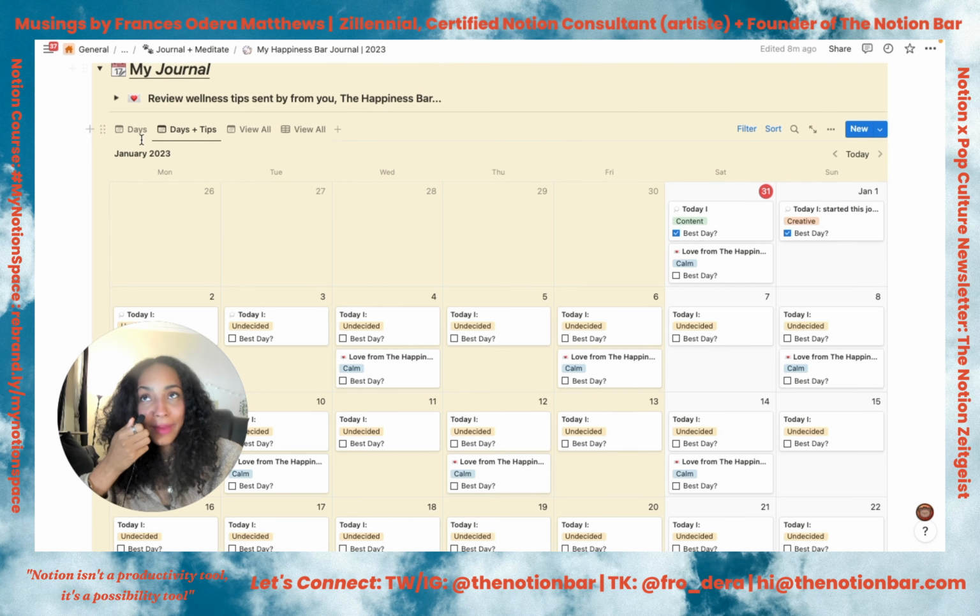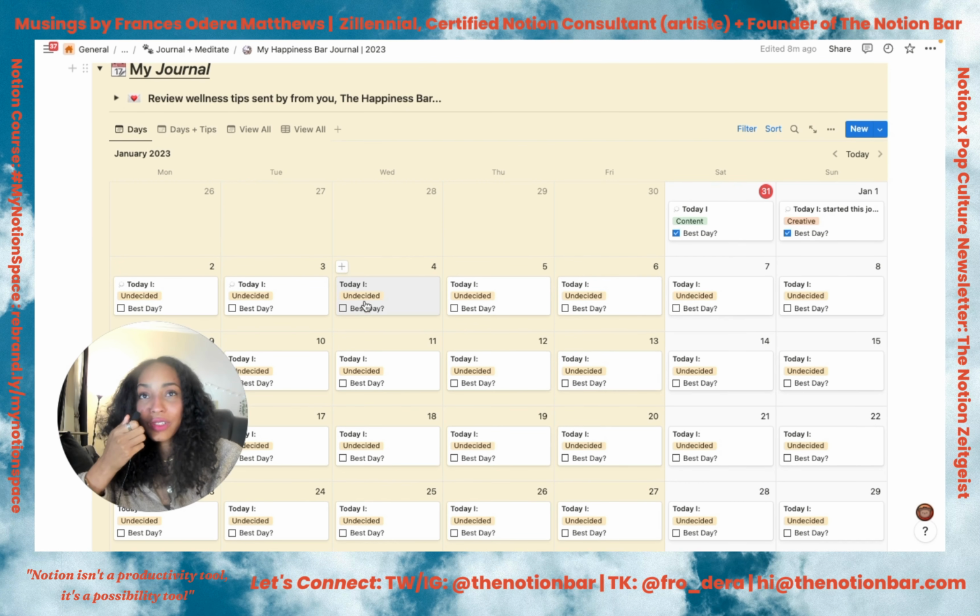It's completely up to you. And going back to this main calendar view, you've got different views here. So just the journal view, and so you can sort of see how your mood is progressing over time, choose your best days super easily. And you've also got this view with the journal entries and the wellness tips, so you can jump in there. But remember, everything is going to show up automatically in your quick journal section. This is just if you wanted a bit more of an overview.